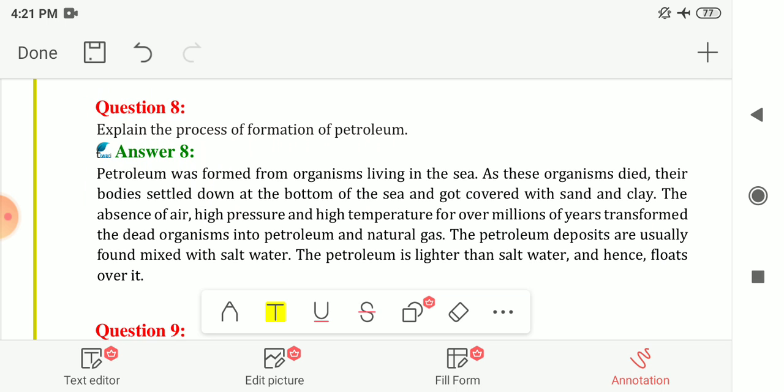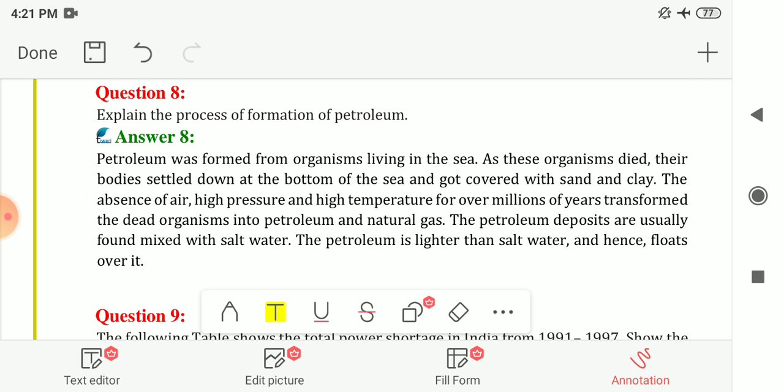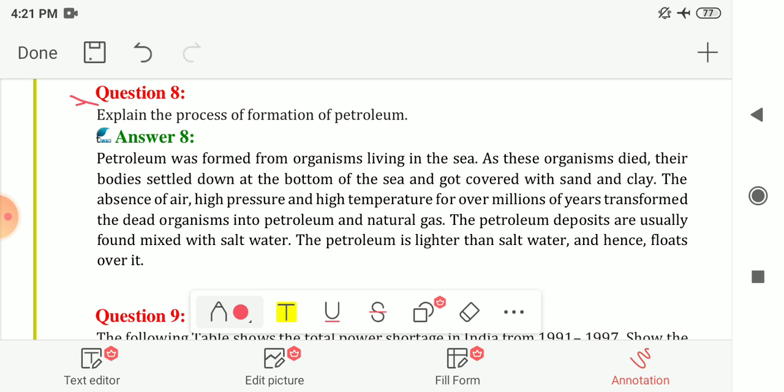Next question number 8. Explain the process of formation of petroleum. How does petroleum form? So petroleum was formed from the organisms living in the sea. And as these organisms died, their bodies settled down at the bottom of the sea, and got covered with sand and clay. Now in the absence of air, under high pressure and high temperature, over millions of years, they transformed these dead organisms into petroleum and natural gas.